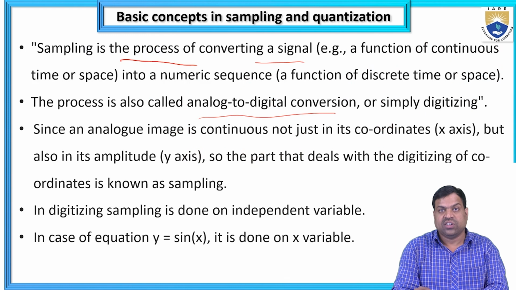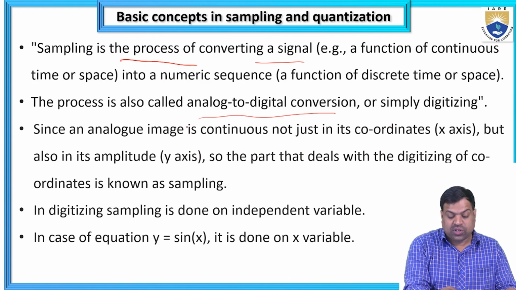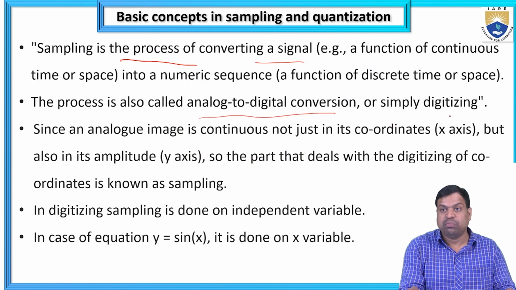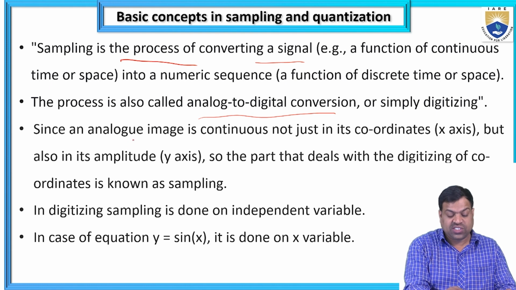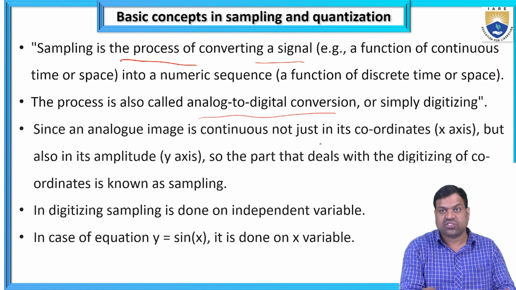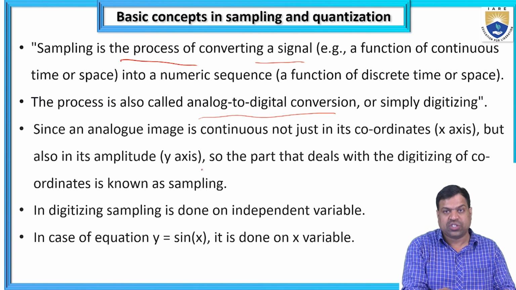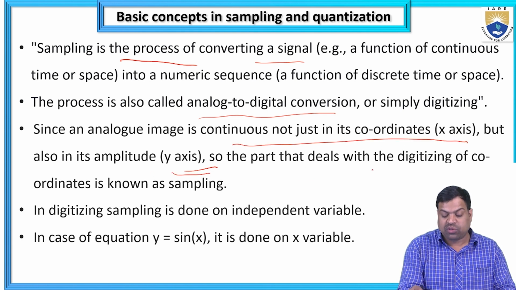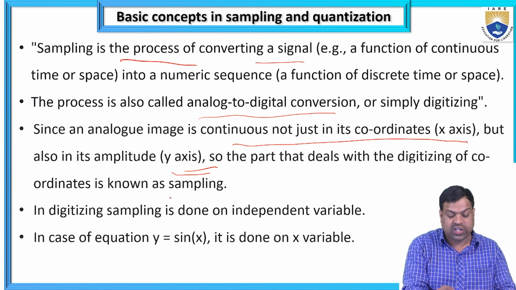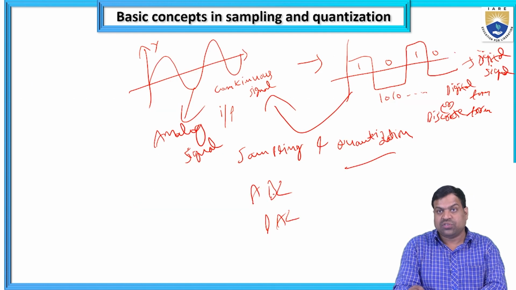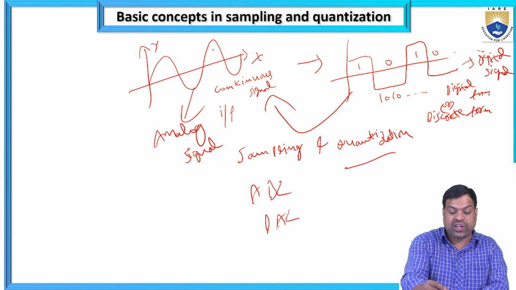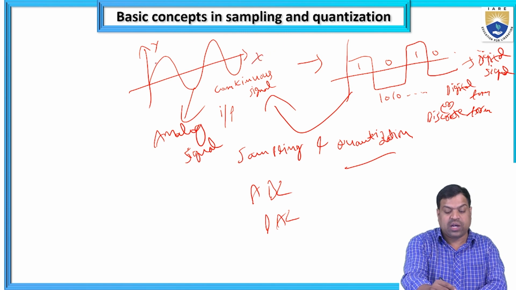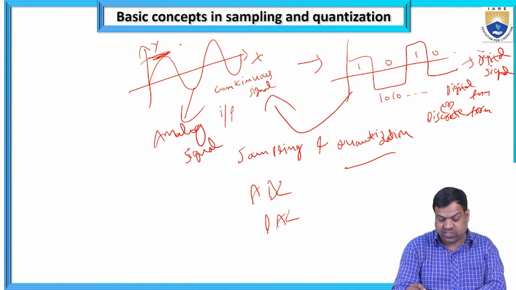That is a DAC. The process of analog to digital conversion is simply called digitization, since an analog image is continuous not just in its coordinates, the x-axis, but also in its amplitude, the y-axis. So continuous signals are on the x-axis and the amplitude is on the y-axis. The part that deals with the digitization of the coordinates is known as sampling.